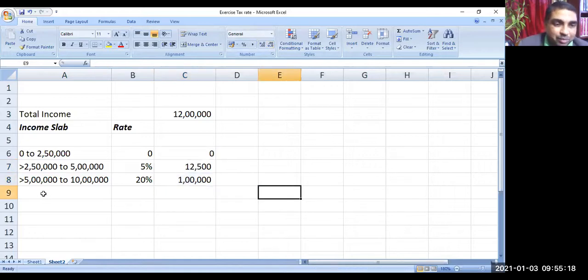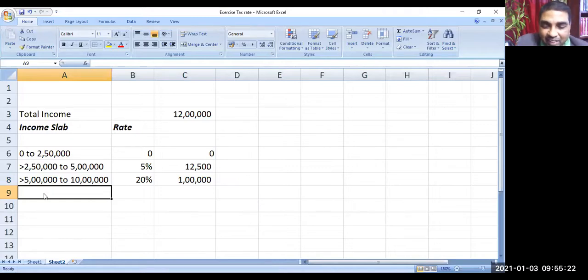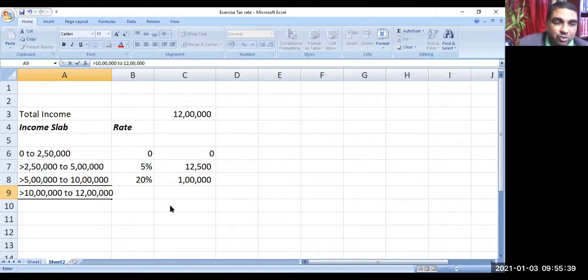Now, how much income is left? Total is 12 lakh, and up to 10 lakh I have computed. Now above 10 lakh to 12 lakh, how much total income is left out? 2 lakh rupees, is it not?